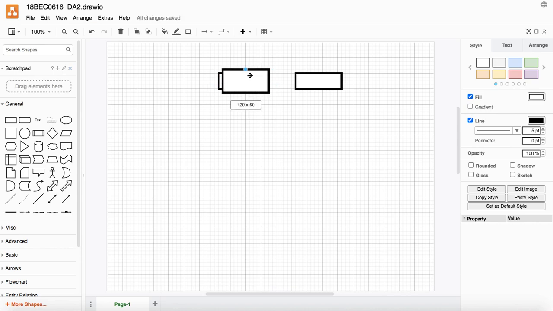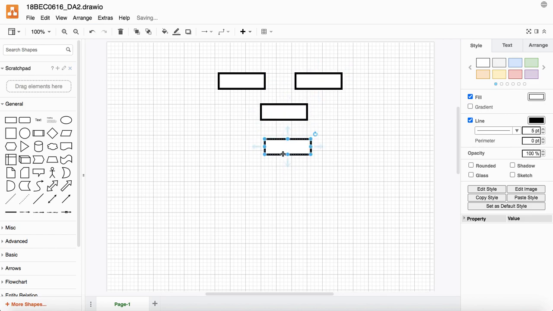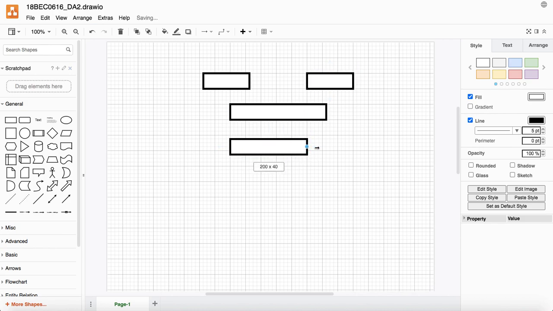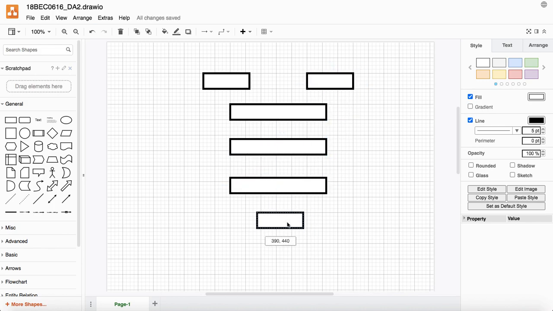So I will just arrange the blocks in the manner that I need it, and you can increase the width of the block by just dragging it on both sides like so. I'm just increasing the width as per my requirement. Okay, so that is basically it.